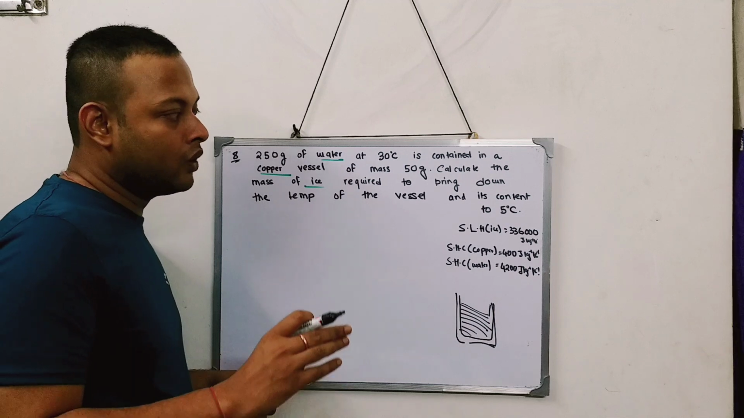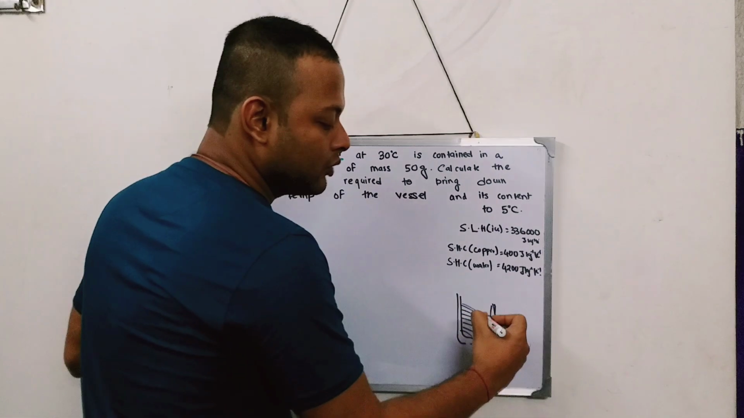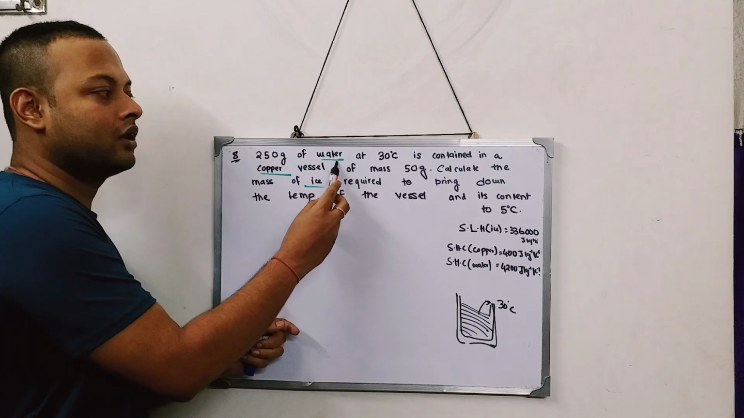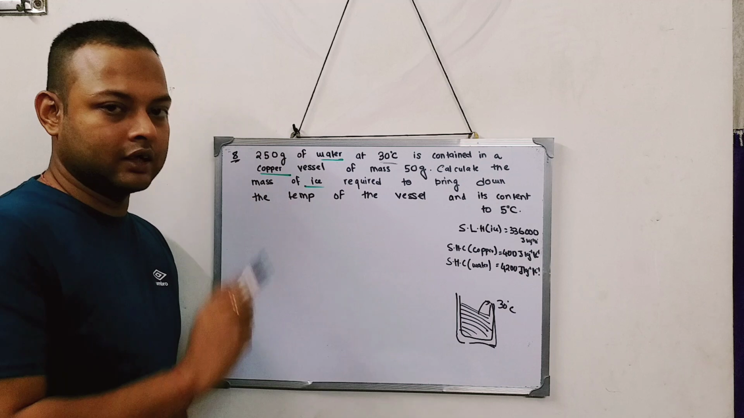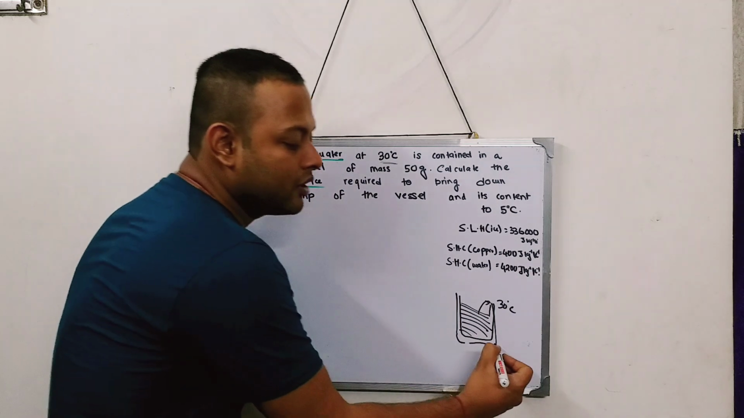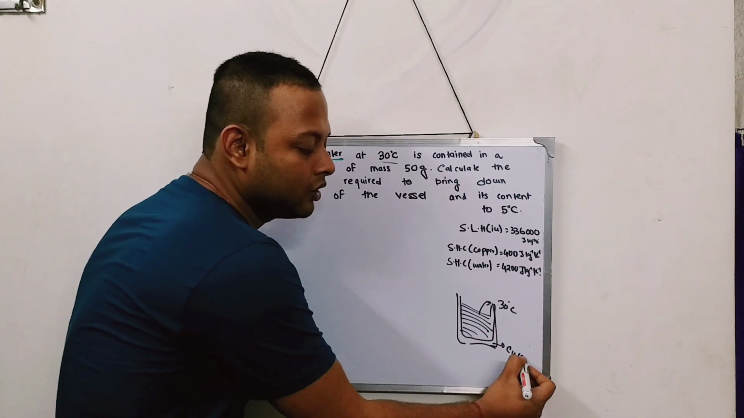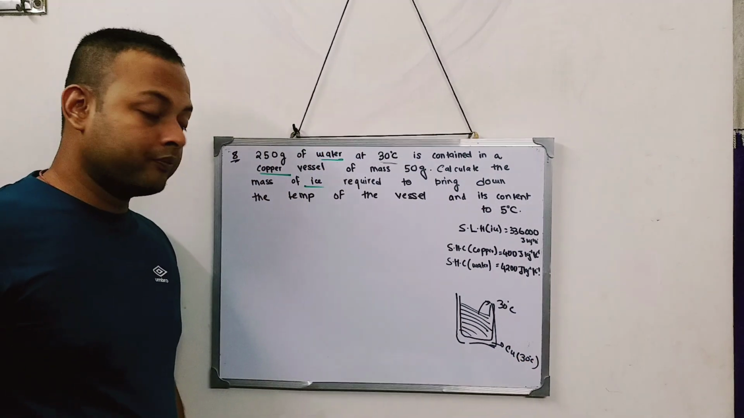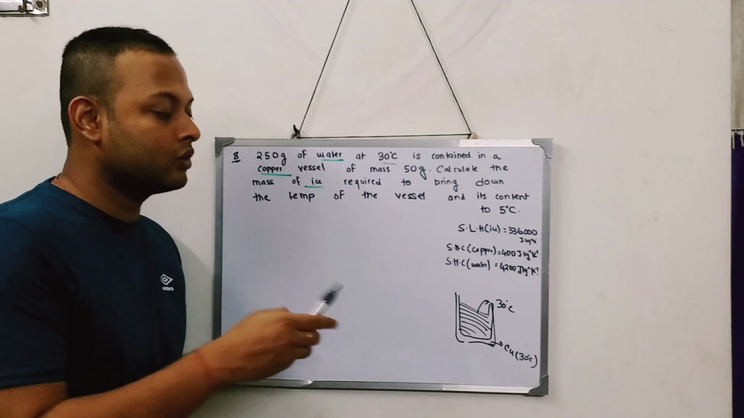Now you tell me what will be the temperature of the copper vessel. They are saying the temperature of the water is 30 degree centigrade, because they stated water is at 30 degree. So what will be the temperature of the copper vessel? Nowhere is it written, but it is common sense that the temperature of this copper vessel will also be the same as the temperature of water. So the temperature of the vessel will be the same as the temperature of the water.